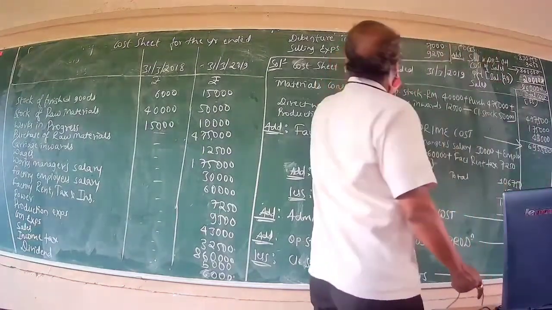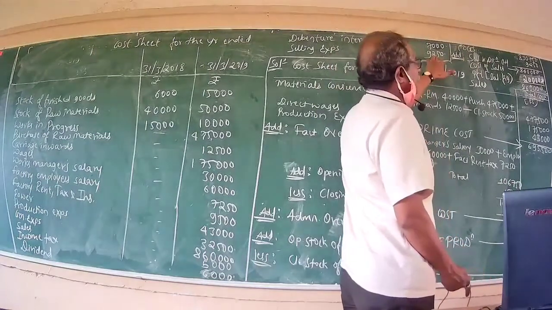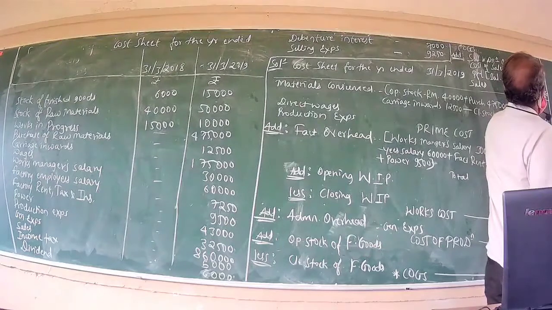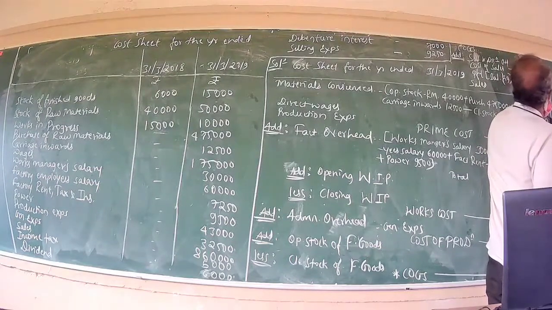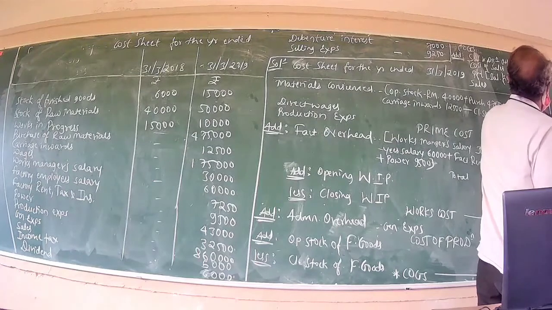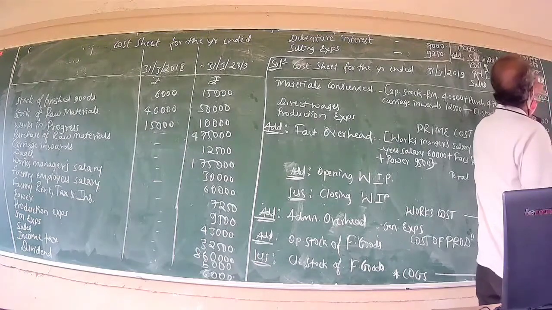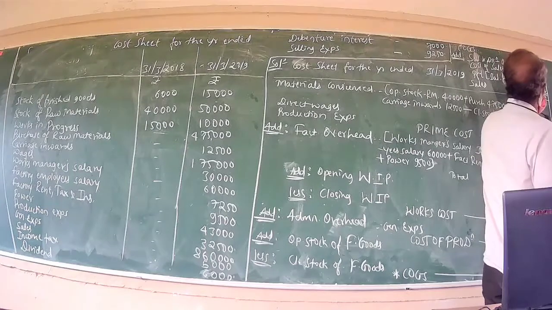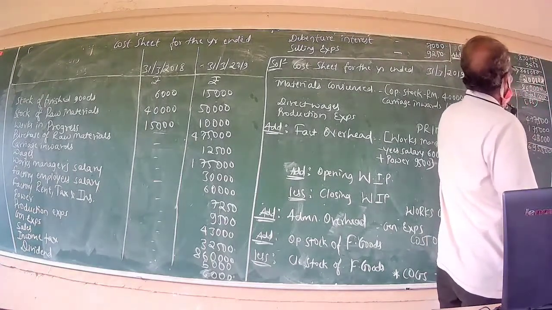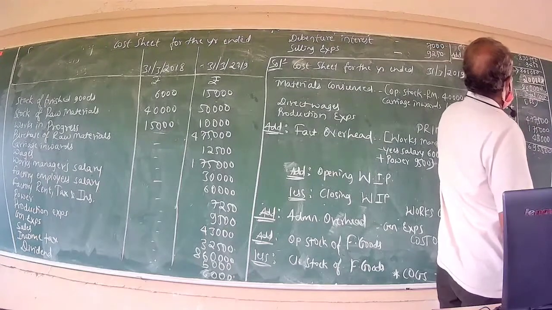Selling expense is specifically given in the problem as 9,250. Accordingly it has been incorporated, and the total amount is arrived at 8,40,000. What does it reflect? It is called the cost of sales. Now, cost of sales stood at 8,40,000.